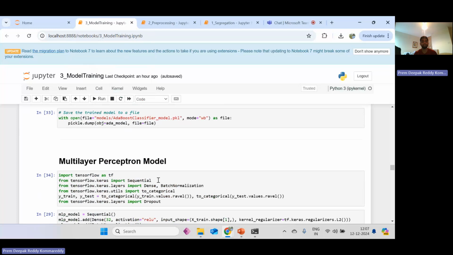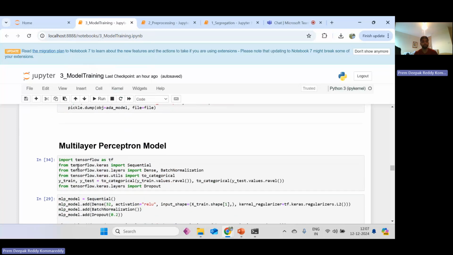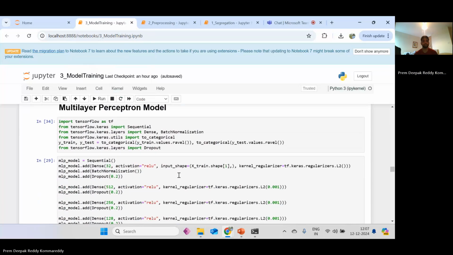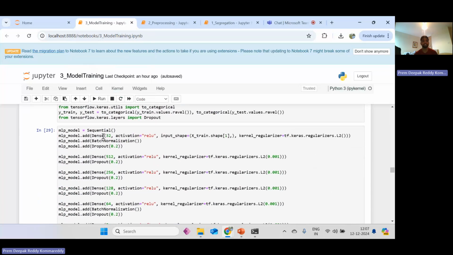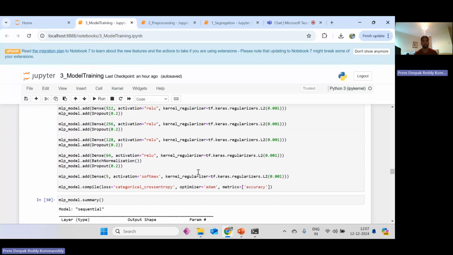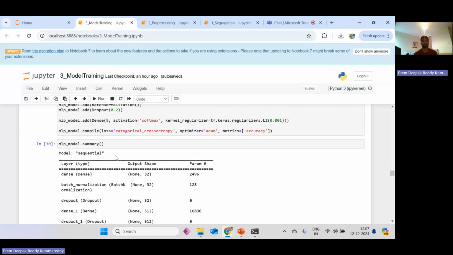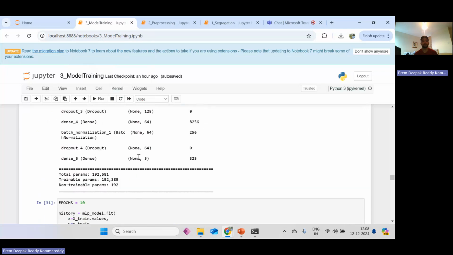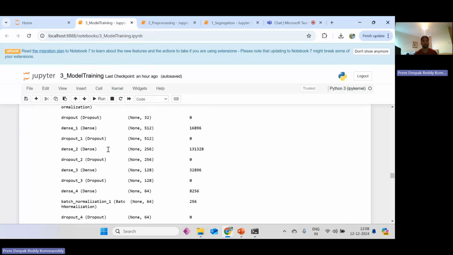The next algorithm is MLP, which is an advanced machine learning model. We are importing TensorFlow, with Dense and BatchNormalization. Batch normalization is a layer used to normalize the data. In this, first we are training the data, and later on we are evaluating the model. As we can see, first we are training the model, and these are the dropouts.